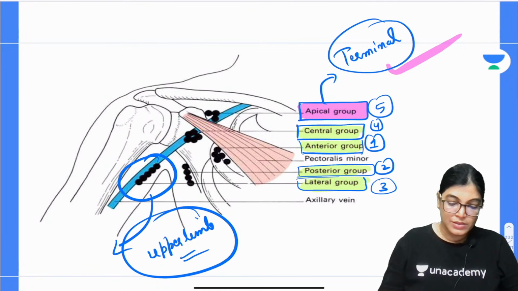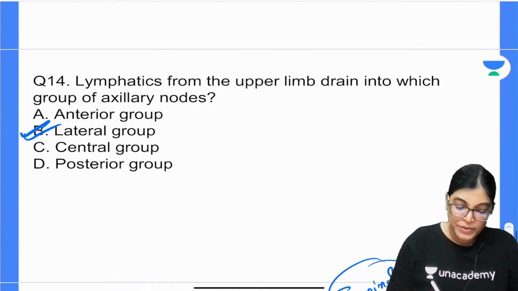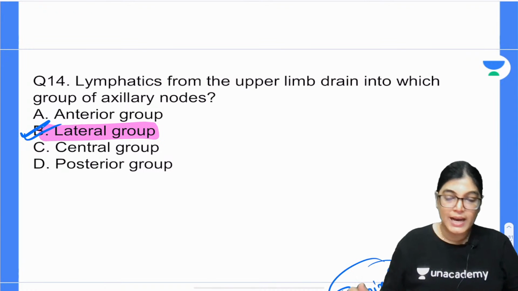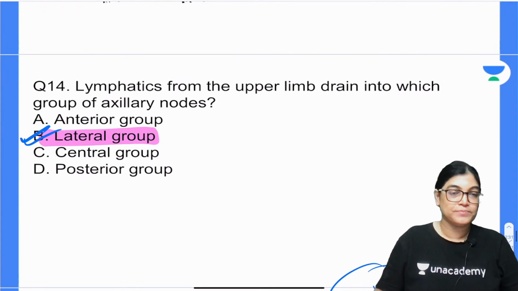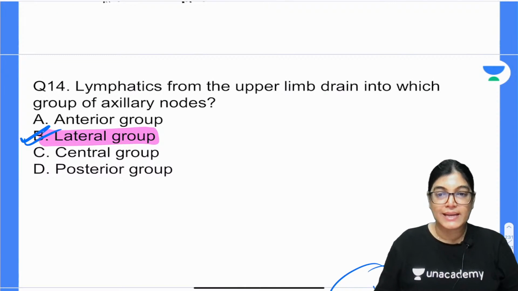Is it clear? So here this was also a simple question. The correct answer will be lymphatics from upper limb is draining into lateral group of axillary lymph node. Done. Question number 14 is absolutely correct. Thereafter, let's move on to the next, that is question number 15.